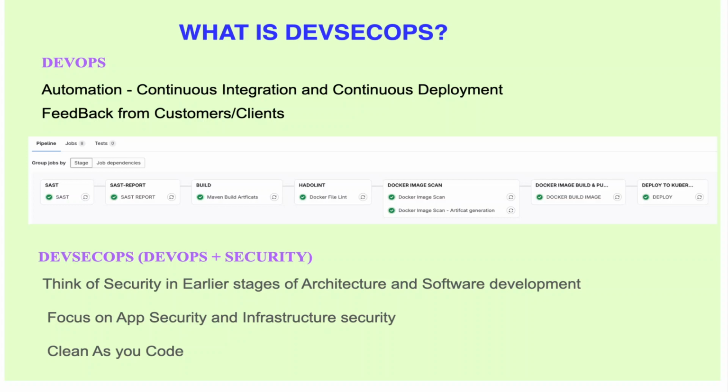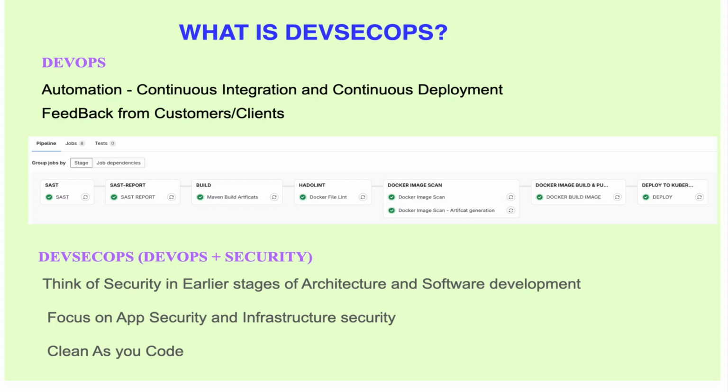So what is DevOps? DevOps is a combination of automation, continuous integration, and continuous deployment. Continuous integration means I just check in the code and I need to check whether the code is valid or not. And once the code is valid or tested, I need to go to the continuous deployment. Here, testing is not about security testing or any other features. It's just a unit test, you can say. And then continuous deployment will be there.